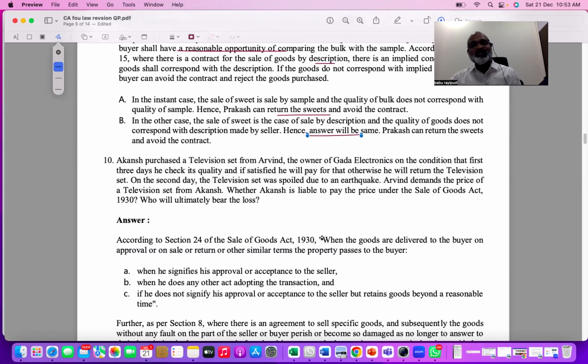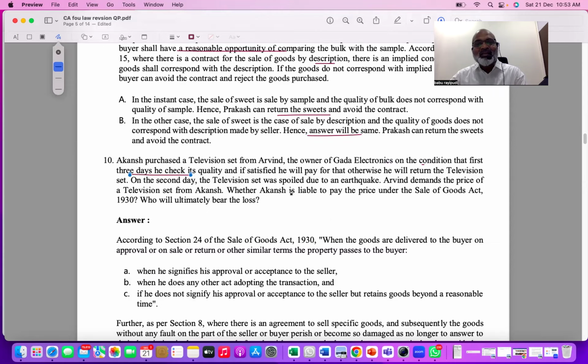Akansh purchased a television set from Arvind, the owner of Gada Electronics, on the condition that for the first 3 days he checks its quality, and if satisfied, he will pay for it. Otherwise, he will return the television. So he said very clearly, for the first 3 days I will check the quality. If it is not okay, I will return it.